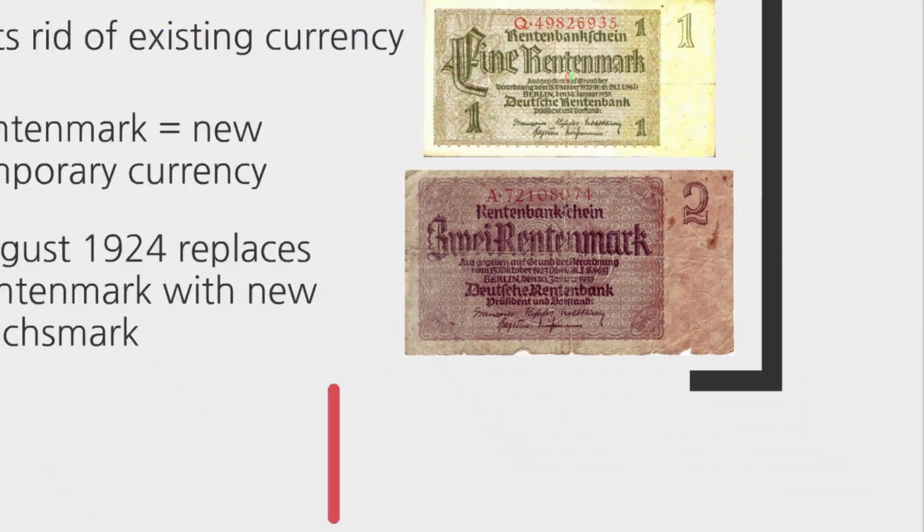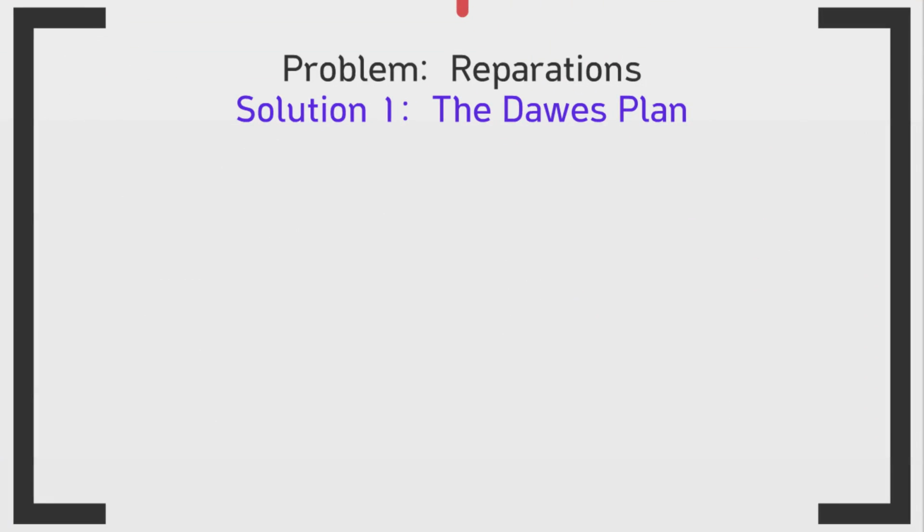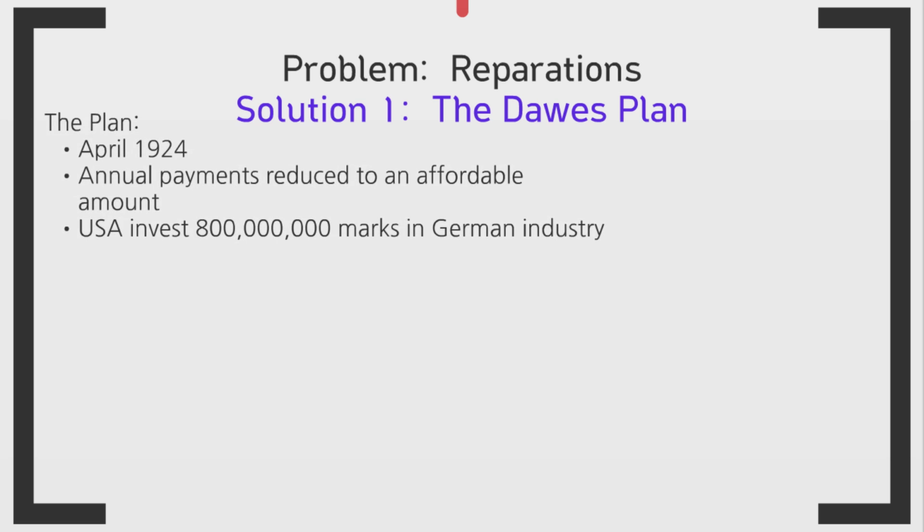The next problem faced by Stresemann was the reparation payments that Germany had stopped paying. And his first solution for this was to negotiate the Dawes Plan. This plan was named after a man called Charles Dawes, who was actually awarded the Nobel Peace Prize for his plan. The plan was created in April of 1924 and basically reduced the annual payments that Germany had to make to an affordable amount and had the USA invest 800 million marks in German industry.